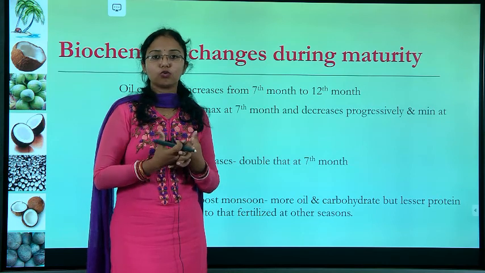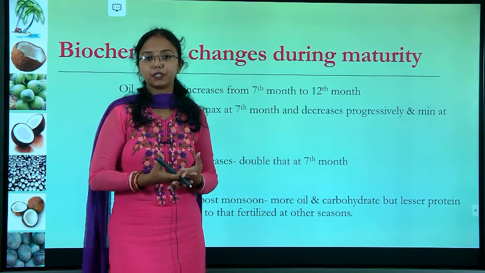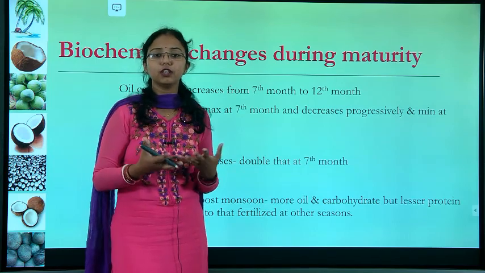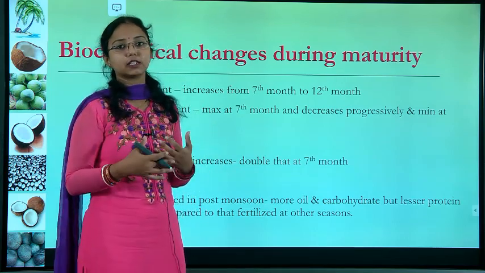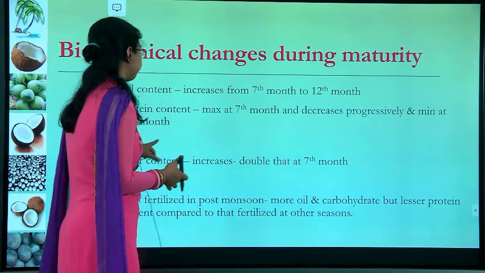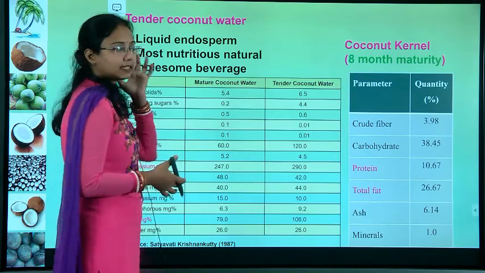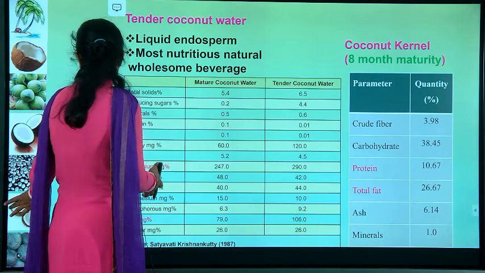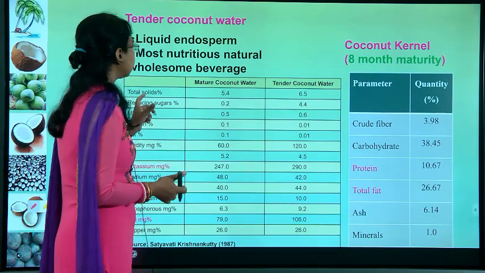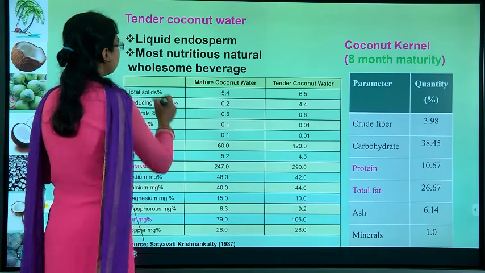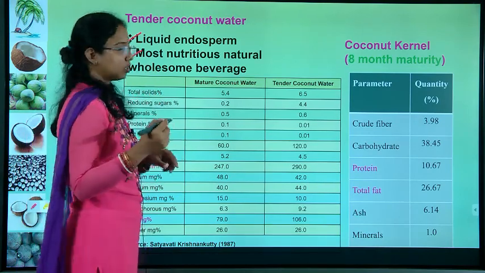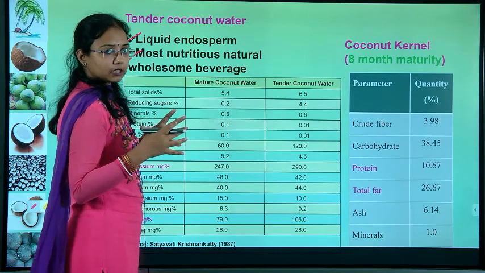If you want the coconut to be used for oil purposes or for the meat, then you need to go for a higher timing, 12 months or more than 12 months. So, here you can see the different nutritional parameters. I would like to say that in the tender coconut, it is a liquid endosperm, moist, nutritious, natural, and it is used as a beverage.